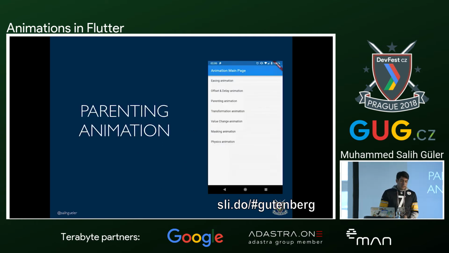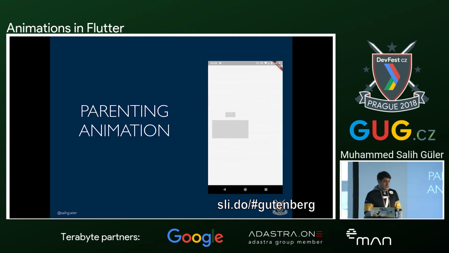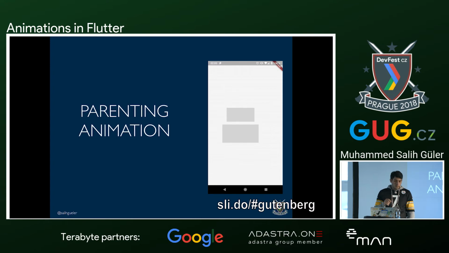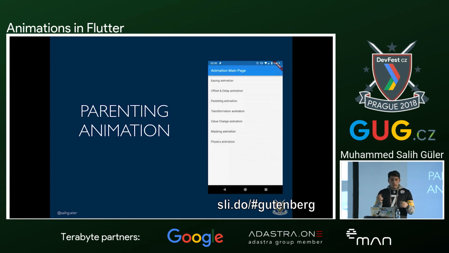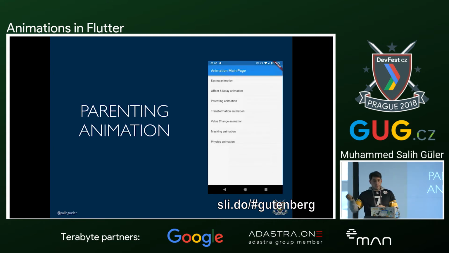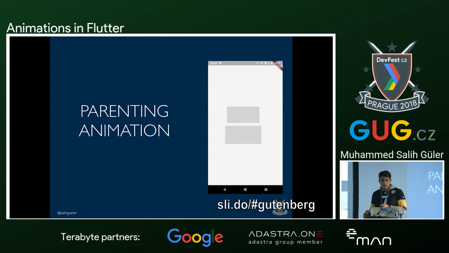Let's talk about the parenting animation that we have seen. Parenting animation is really useful for highlighting something or making a composition of transitioning. And in here, we have a parent element, and we have a small widget that interpolates itself from a smaller widget to a bigger one and moves in the meantime.